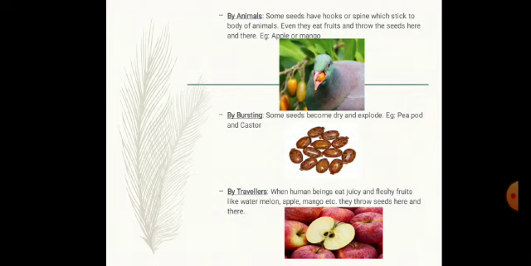The last agent of dispersal that we are going to discuss is travelers. When human beings eat juicy and fleshy fruits like watermelon, apple, mango, etc., they throw seeds here and there. For example, again you can take apple, mango, watermelon, muskmelon, etc.